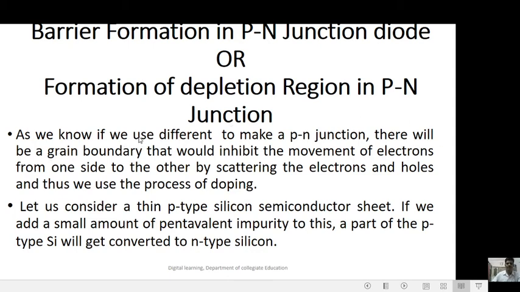As we know, if we join two different pieces to make a PN junction, there will be a grain boundary that would inhibit the movement of electrons from one side to the other by scattering the electrons and holes, and thus we use the process of doping. Let us consider a thin p-type silicon semiconductor sheet. If we add a small amount of pentavalent impurity to this, a part of the p-type silicon will get converted into n-type silicon.